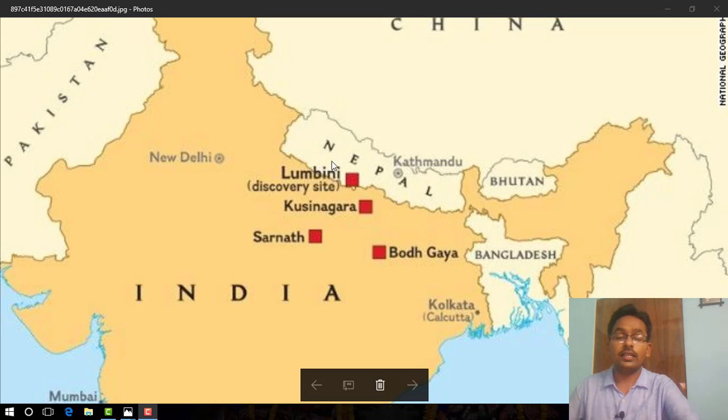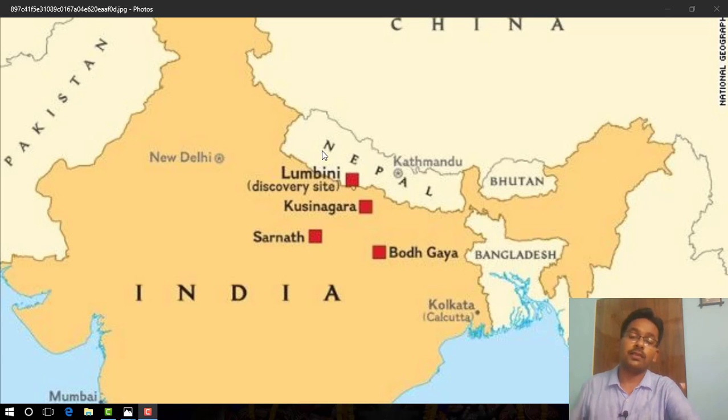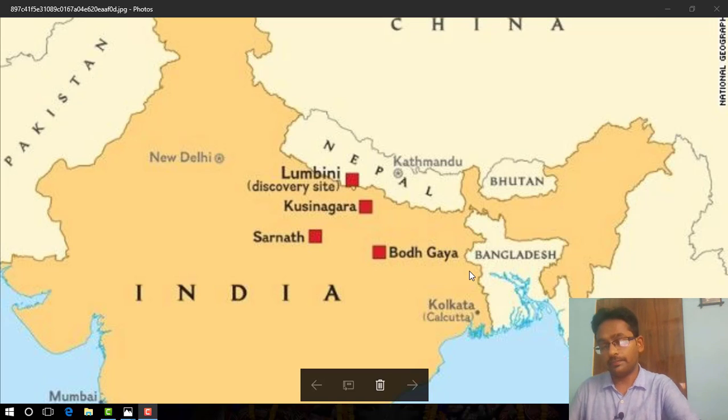First one you can see, that is Lumbini. This place, present day located in Nepal, is recognized as the birthplace of Gautam Buddha. Second place is Bodh Gaya. It is located in present day Bihar, and this is the place where Gautam Buddha attained enlightenment.